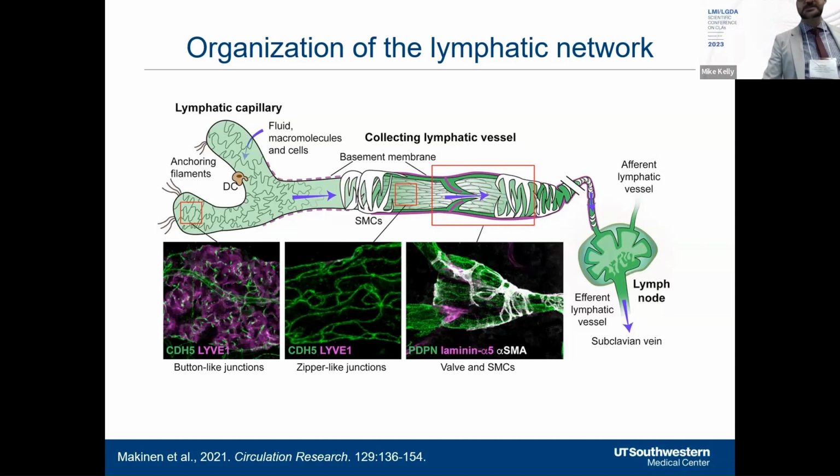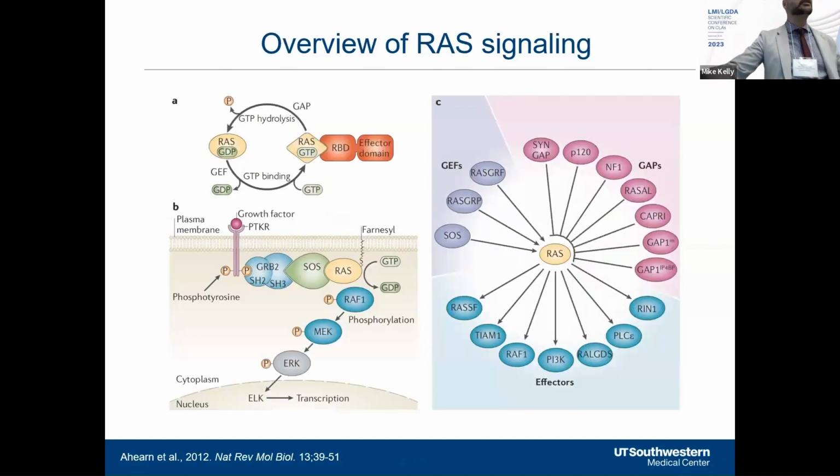And complex lymphatic anomalies, as everyone here is aware, are rare lymphatic diseases caused by the maldevelopment of these vessels. We and others have recently reported that complex lymphatic anomalies can be caused by somatic activating mutations in KRAS. KRAS is a small G protein which functions as a molecular switch.